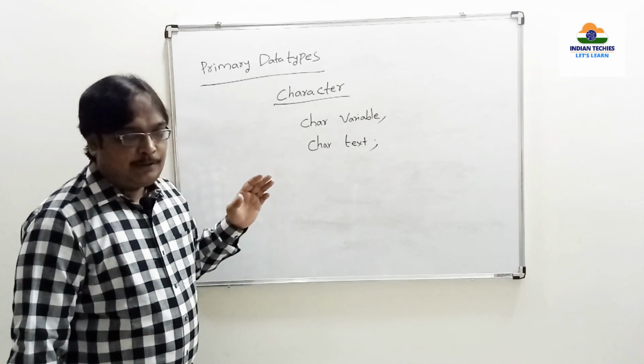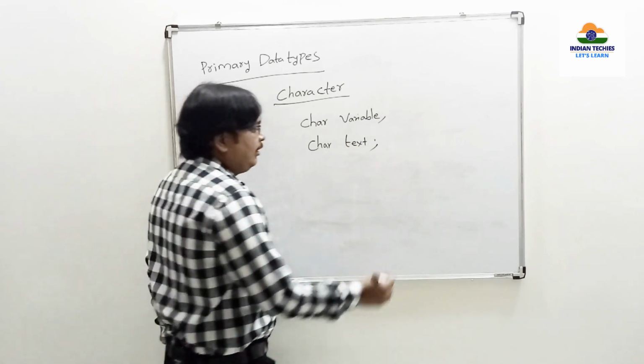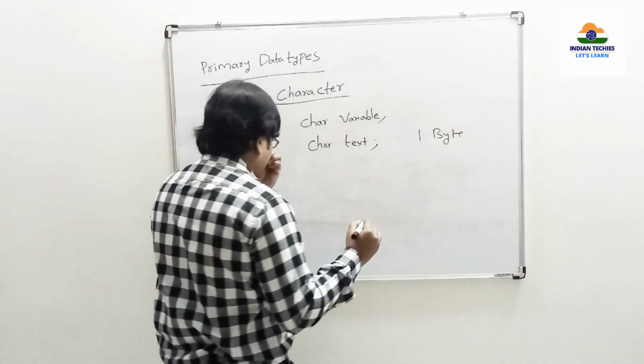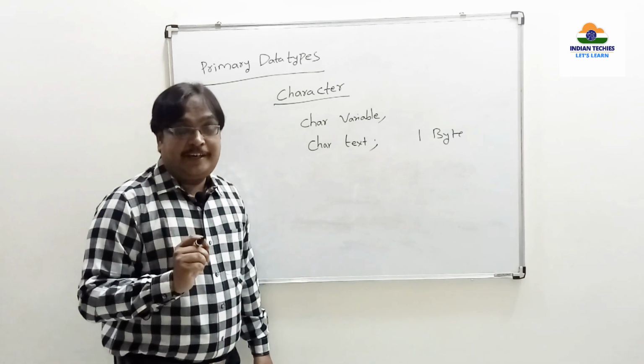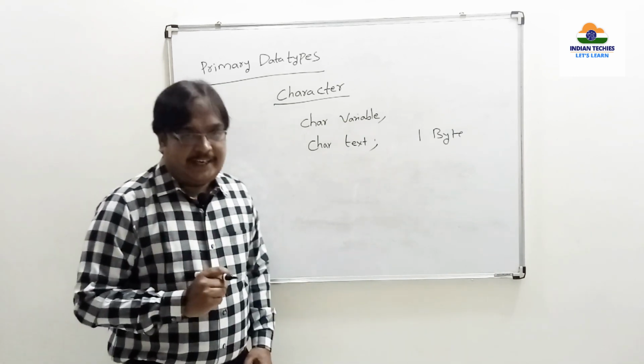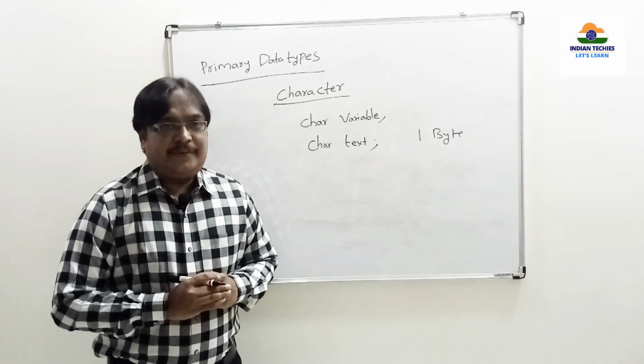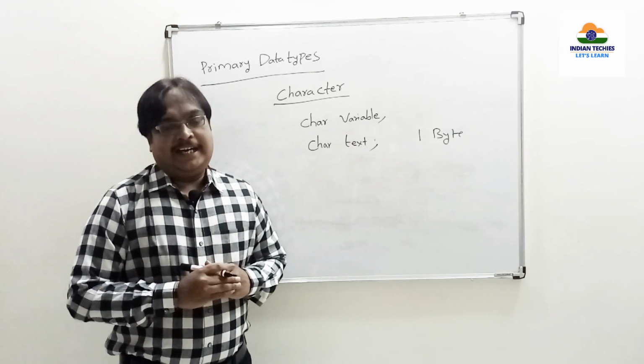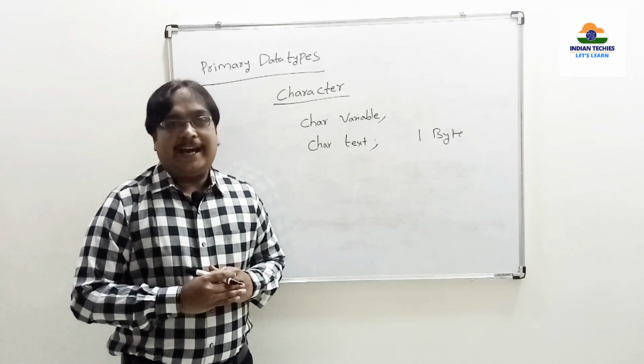Whenever I declare a variable called text, the memory allocated for this is only 1 byte. Why so little? Because a character variable can store only one single character at a time. It cannot store more than one character at a time.